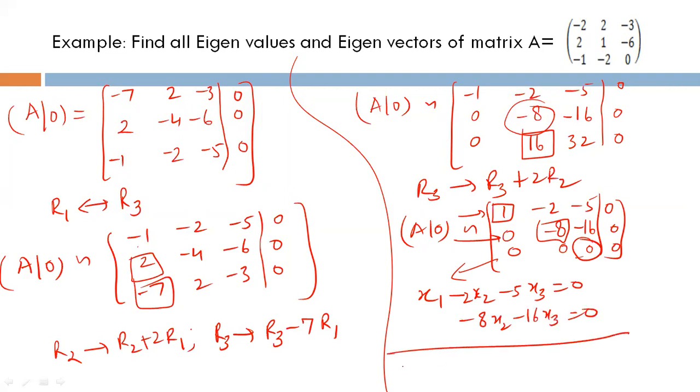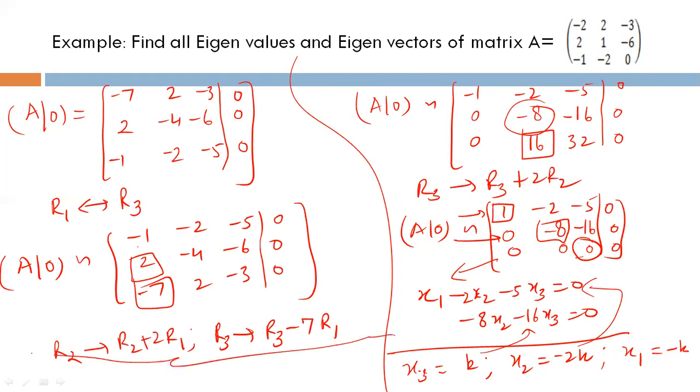I am considering x3 equal to k. Then you will get x2 equal to minus 2k, and substituting in equation 1, you will get x1 equal to minus k. So the first non-zero solution or eigenvector will be